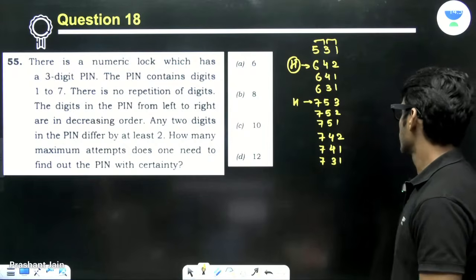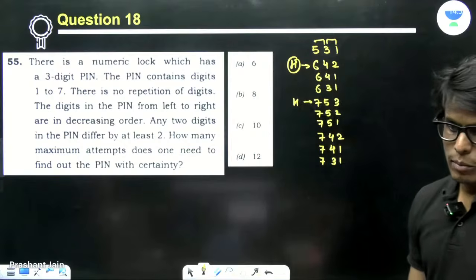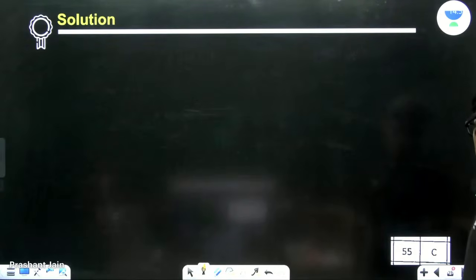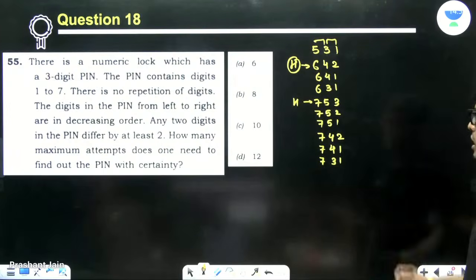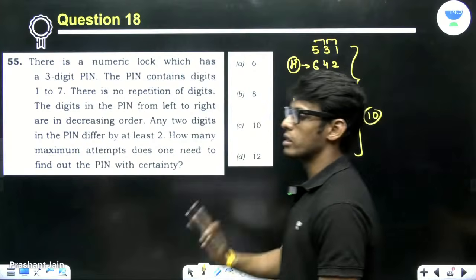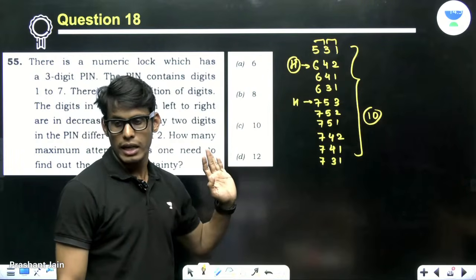Okay. Are you getting my point? Right? So C, which means 10. And if you count, these are 10 only. I have written all possible pins. Right?